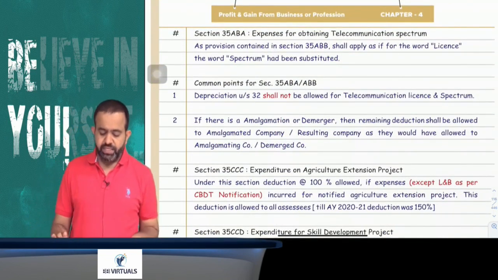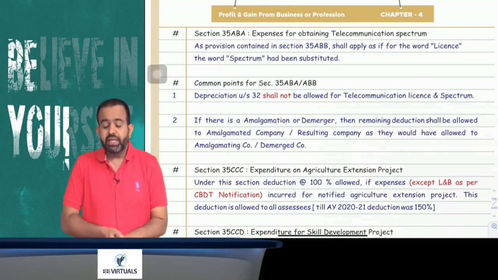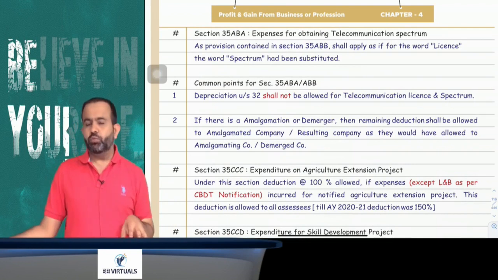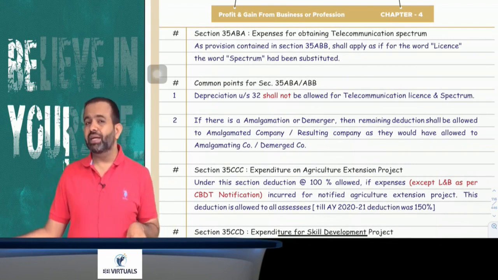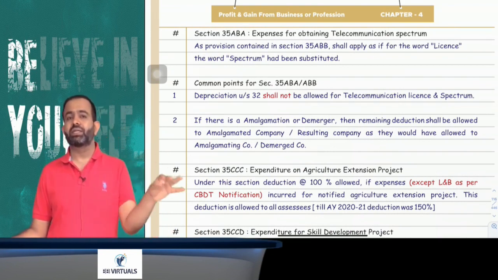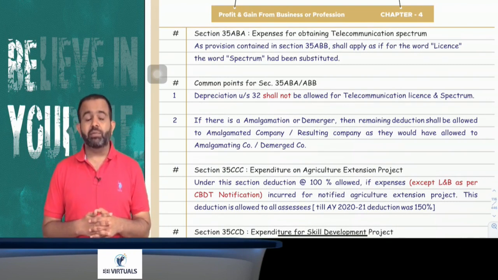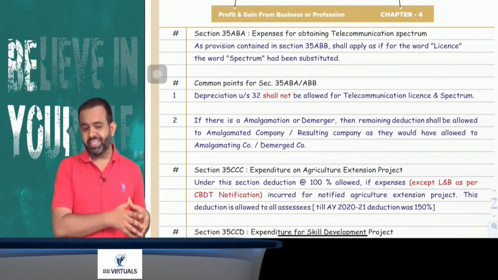Yes. After that there is one more section, that is the 35(ABB). 35(ABB) is related to the telecommunication spectrum, that is 2G, 3G, 4G and all, that is called spectrum. So for spectrum, all points are similar to 35(ABB). Only remember that whenever in examination they ask about the telecommunication license, you have to write the section 35(ABB). But for telecommunication spectrum, in that case you have to write the section 35(ABA). You got my point or not?